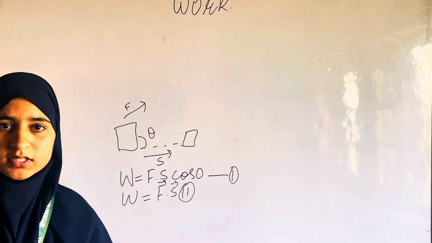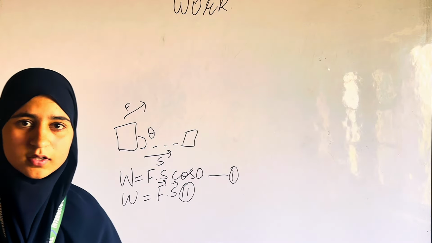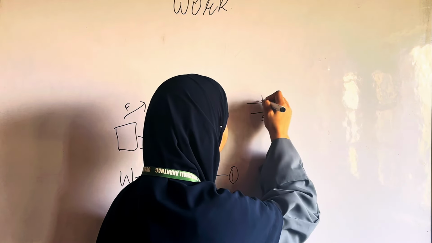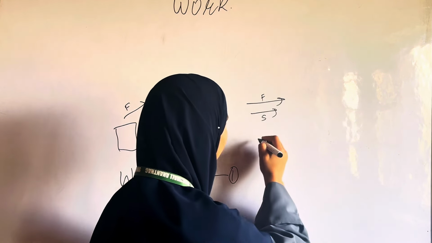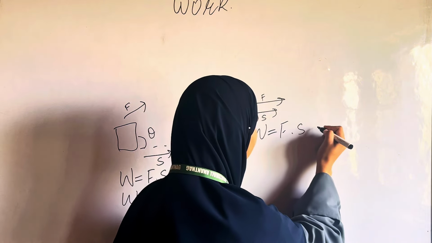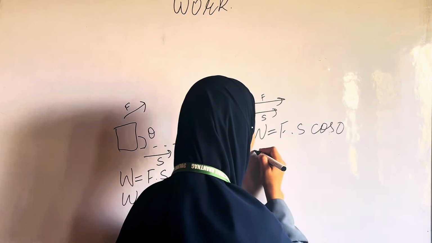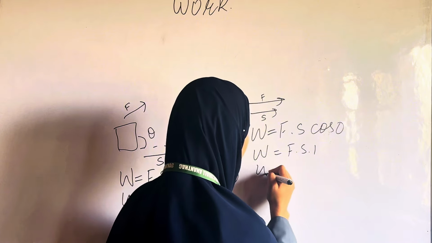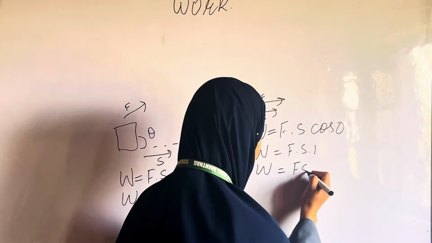Now we shall discuss some special cases. Number 1. If F and S are in the same direction, then theta is equal to 0 and work is given as: work is equal to F into S into cos of 0. Work is equal to F into S into 1. Work is equal to Fs.